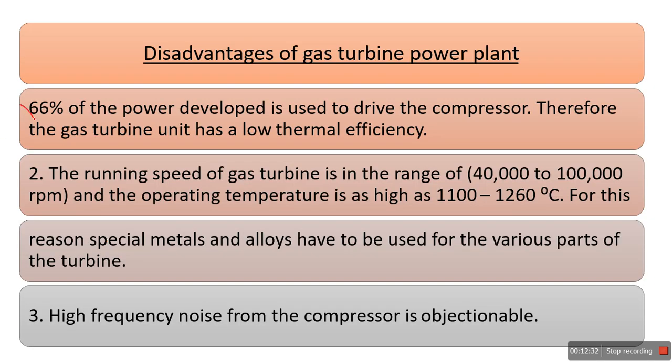Some disadvantages: around 66% of the power developed is used to drive the compressor. The running speed of the gas turbine is in the range of 40,000 to 1 lakh RPM, so we need gear reducing mechanisms to reduce the speed of the system. The operating temperature is around 1100 to 1260, so there are temperature limits and material considerations, and high frequency noise. Okay, these are some disadvantages also.